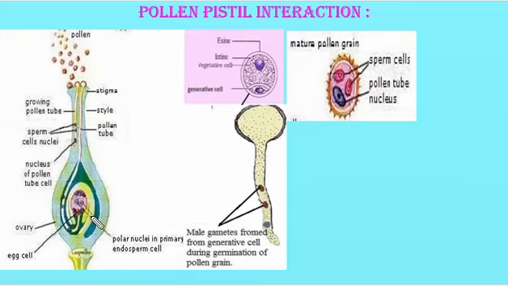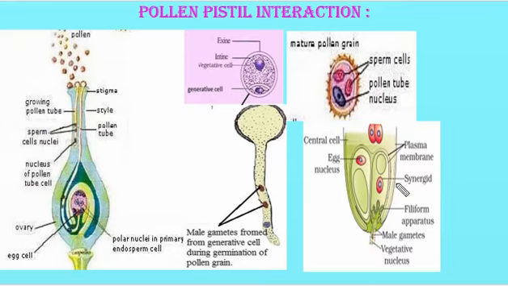Now what happens when the pollen tube enters into the ovule? After reaching the ovule through the micropylar end, the pollen tube enters into one of the synergids. Look at this diagram. Here the pollen tube enters into one of the synergids through the filiform apparatus. The filiform apparatus are thin cellular thickenings which guide the entry of the pollen tube into the embryo sac, or into one of the synergids.